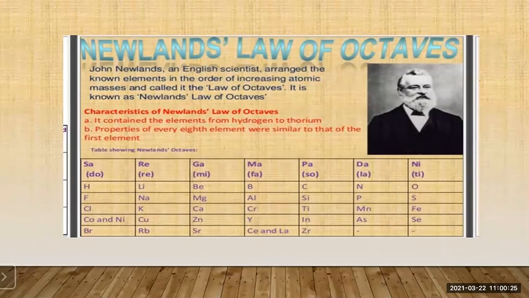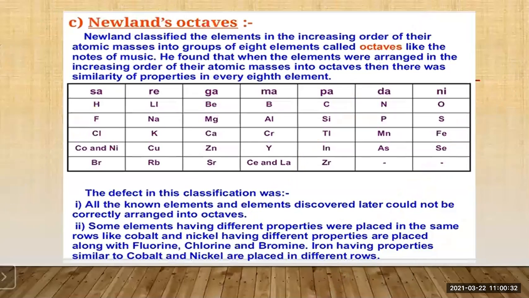So this law is called Newland's law of octaves. Newland classified the elements in the increasing order of their atomic masses into groups of 8 elements called octaves, like the notes of music. When the elements were arranged this way, there was similarity of properties in every 8th element, and he has shown that in the table.